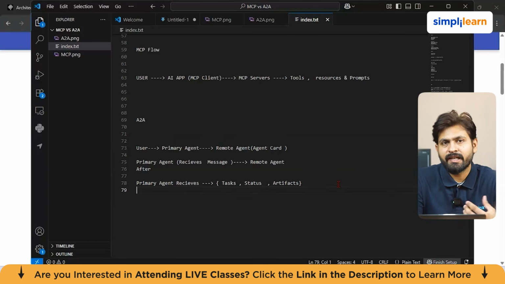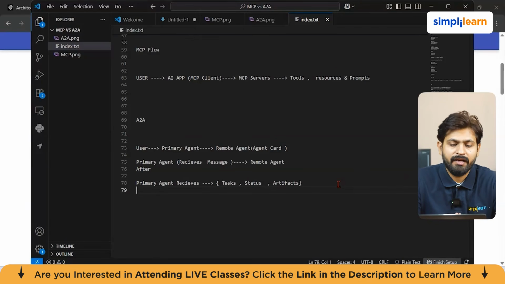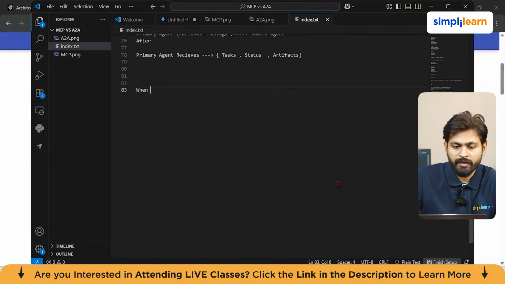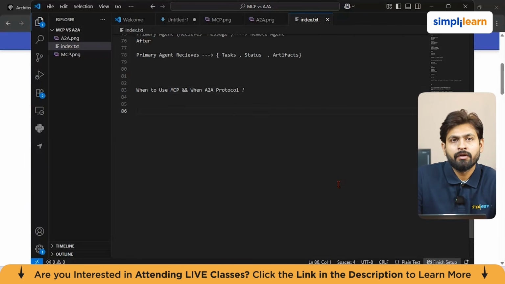Now, the main difference if I have to highlight it here: MCP standardizes access to external tools and context, whereas A2A standardizes collaboration between independent agents. Now, most of the time people ask this question, when to use MCP and when to use the agent-to-agent protocol. So, for example, let's think about this in that way.